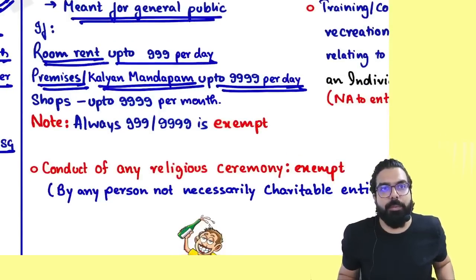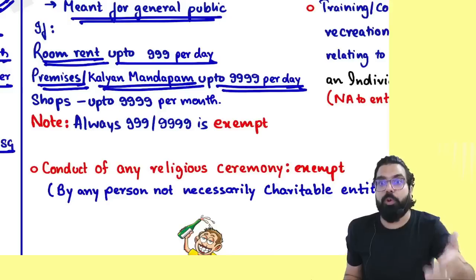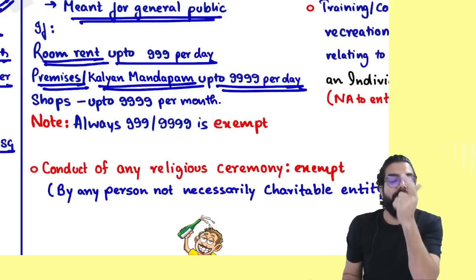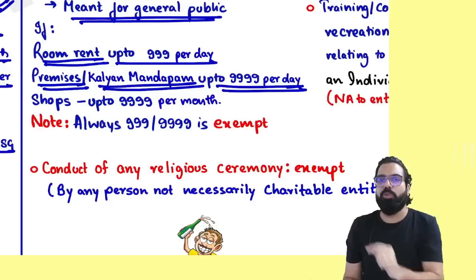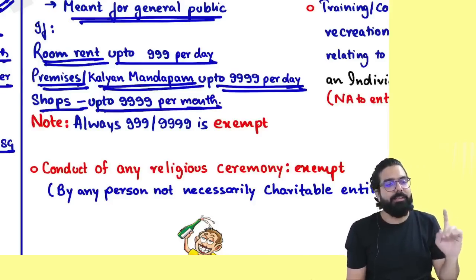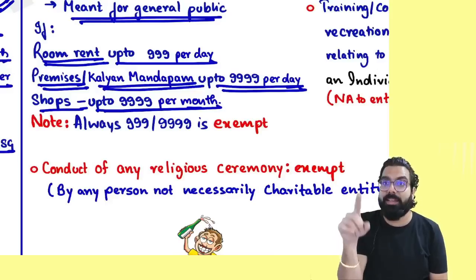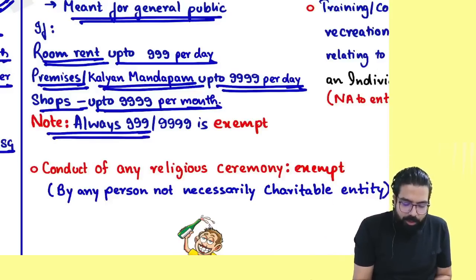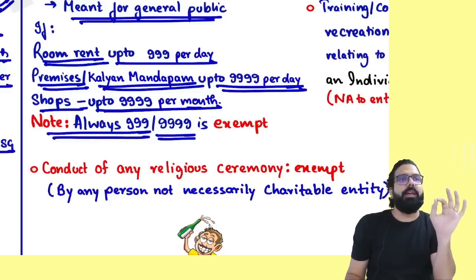Now, after you get married, honey is there, money is also required. So you'll have to open a shop. You've told the temple, I want to open a shop. They told you, okay, fine, you open a shop. If the shop rent per month is less than 10,000, then it is exempt. So you have to say shop rent up to 9999 per month will always be exempted. In the exam, never write 999, 9999. Always say less than 1,000 or less than 10,000. But for your exam purpose, so that you can remember, I've told you what is exempt is always 999, 9999.